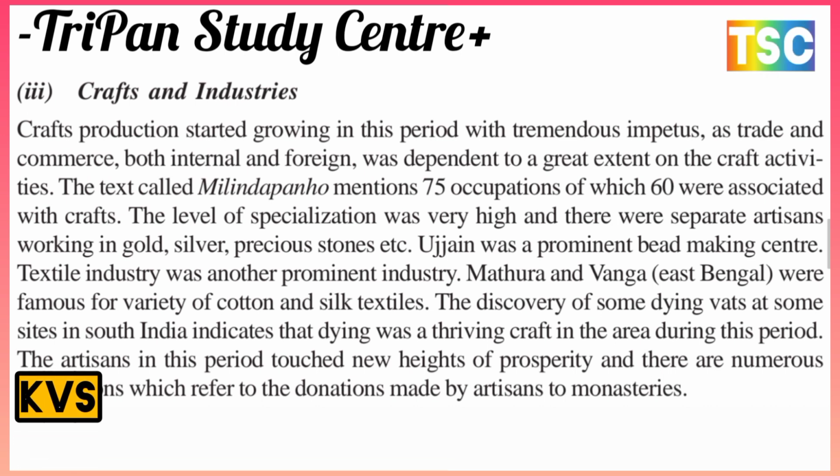The level of specialization was very high, and there were separate artisans working in gold, silver, precious stones, etc. Ujjain was a prominent bead-making center, and the textile industry was another prominent industry. Mathura and Bengal were famous for a variety of cotton and silk textiles.